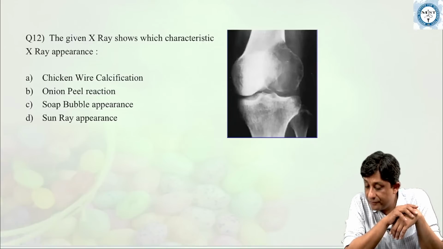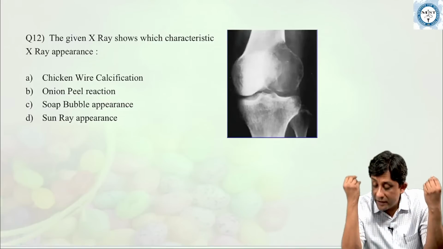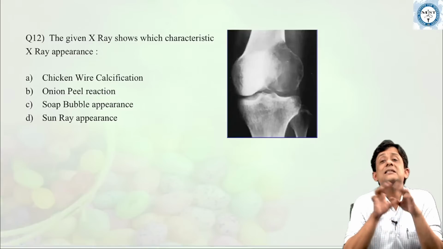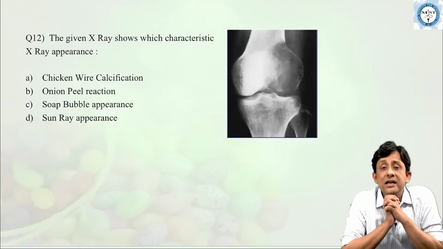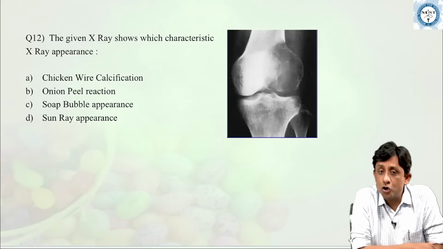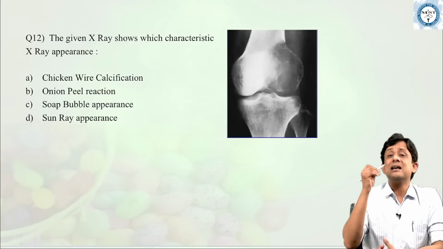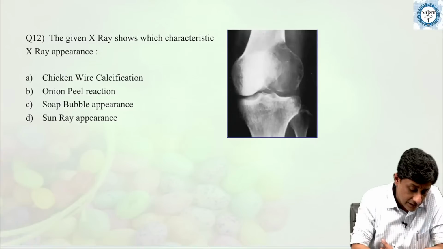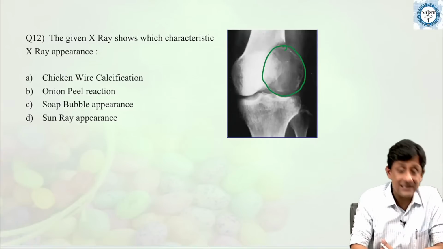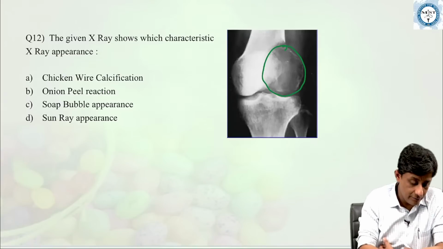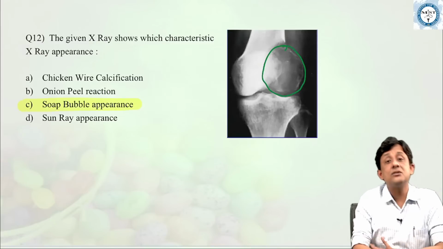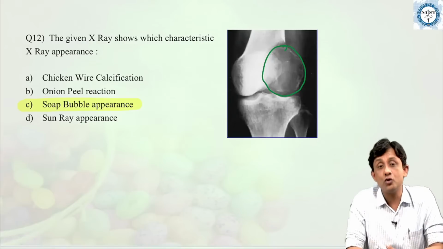Very good, all the students, I think all of them know everything now in orthopedics. All of them have absolutely got it right. This is an X-ray of a femoral giant cell tumor or osteoclastoma showing a classical eccentric lesion in the epiphysis in a skeletally mature patient. This is the soap bubble appearance of a giant cell tumor or osteoclastoma.